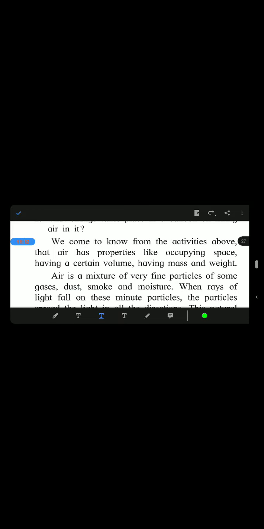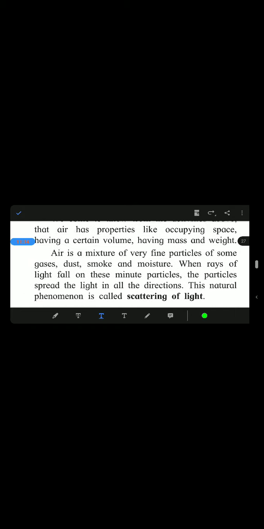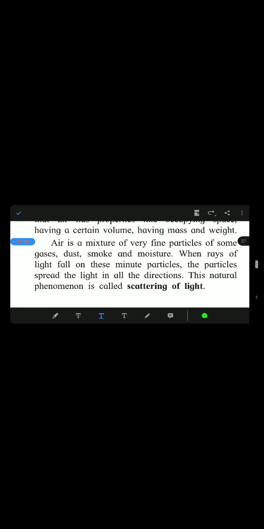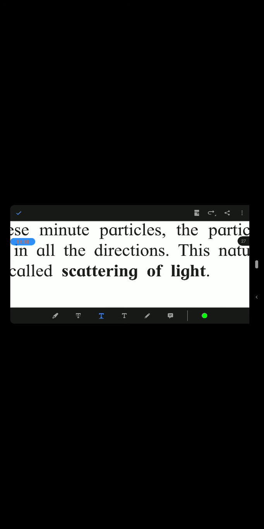Now one more concept related to air is scattering of light. What is meant by scattering? Before that we will discuss the constitution of air. Air is a mixture of fine particles of some gases, dust, smoke and moisture.